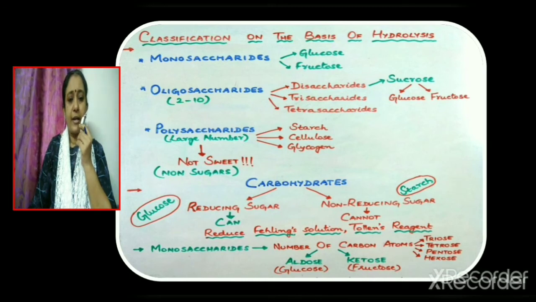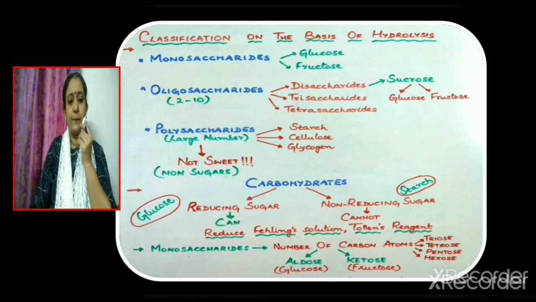They may be classified into 2 types: reducing sugar and non-reducing sugar. Now, what is meant by reducing sugar? A carbohydrate is called a reducing sugar if it can reduce Fehling solution and Tollens reagent. If a carbohydrate cannot reduce Fehling solution and Tollens reagent, it is known as a non-reducing sugar. So, these are the 2 types. Glucose is a reducing sugar, whereas starch is a non-reducing sugar.